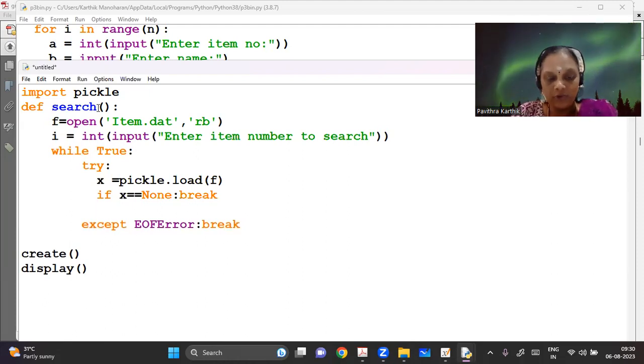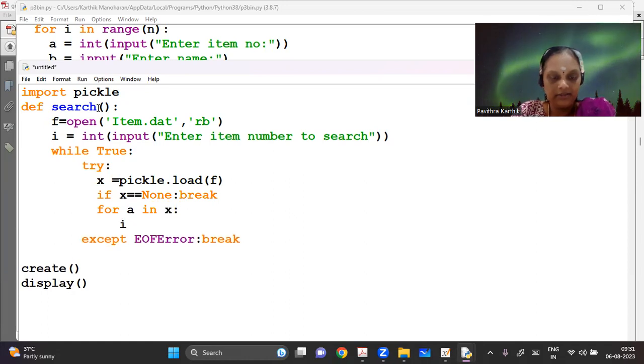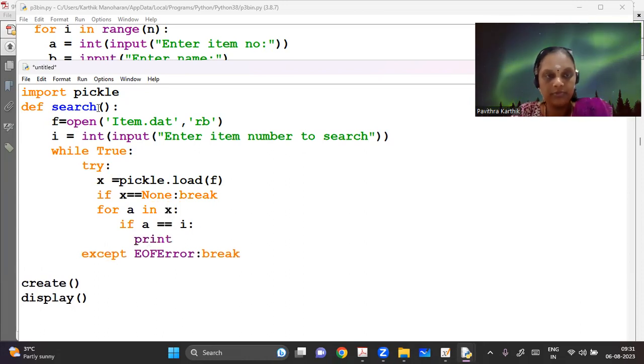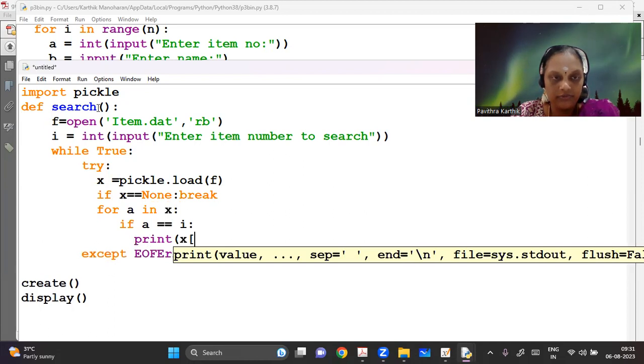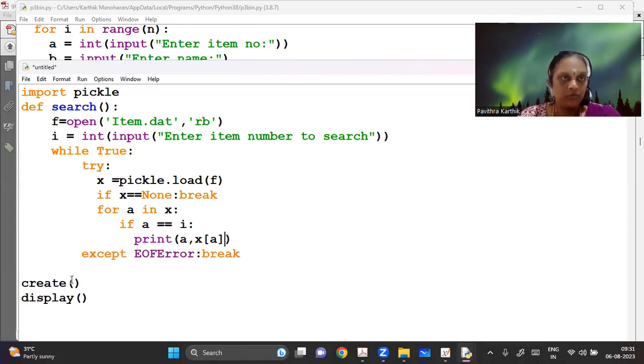So after I read, I'm going to say for each key A in X, if that A is equal to I, if it is equal to the item number that we are searching, then I'm going to print A comma X of A, so that it will tell me the item number as well as the values. Otherwise, only values will get printed. I hope this will work.